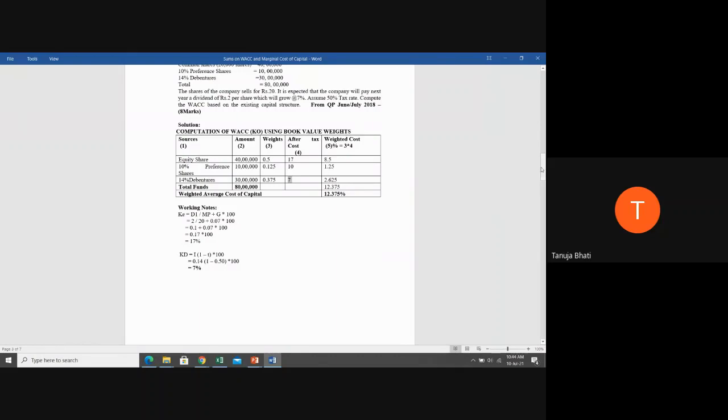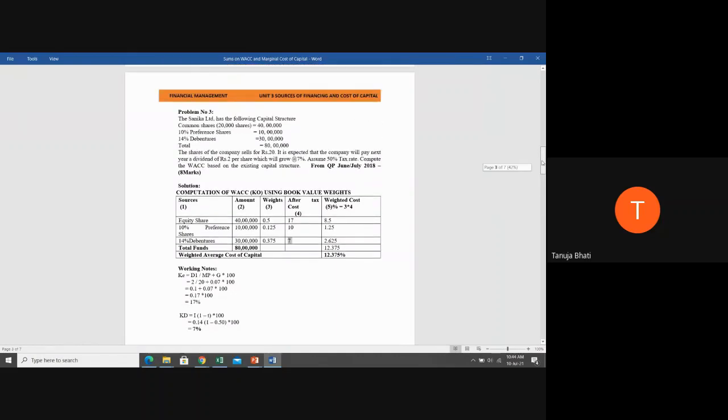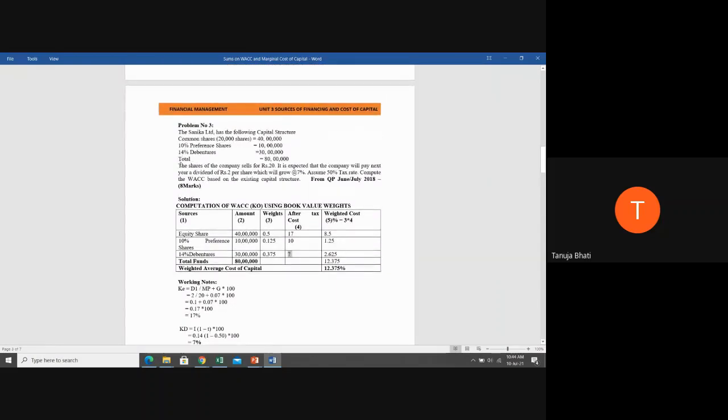Next, can anyone tell me how do I calculate the cost of equity shares? Based on whatever information you can see here, which method or approach? For calculating the cost of equity shares, we have seen 5 approaches, correct? Dividend yield plus growth. Very good. Dividend yield plus growth. So let us see the working note because we have to solve it.